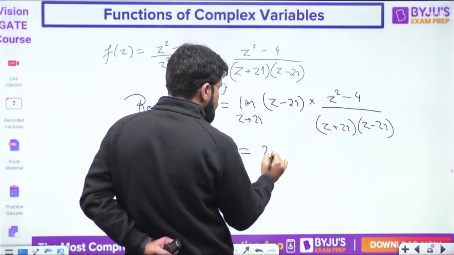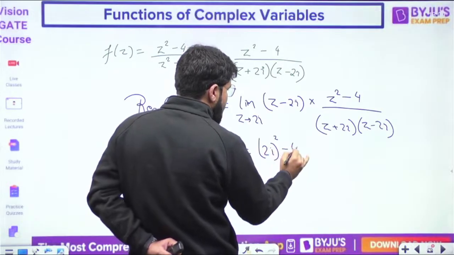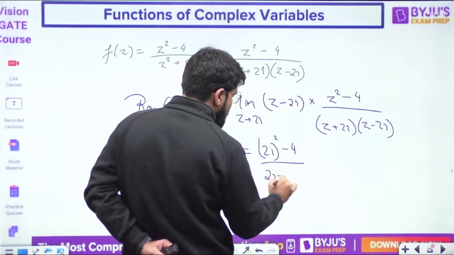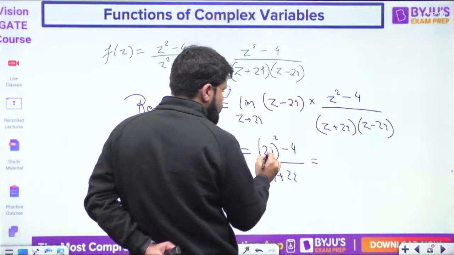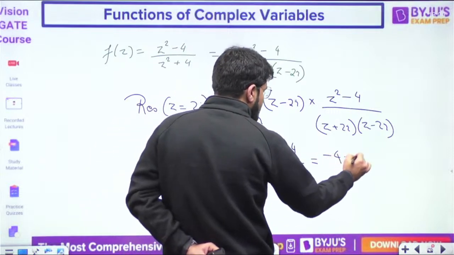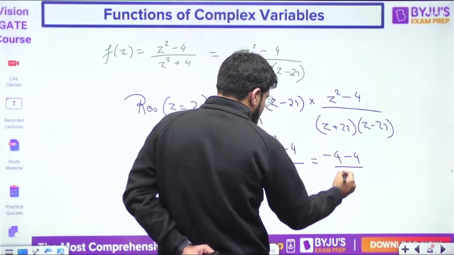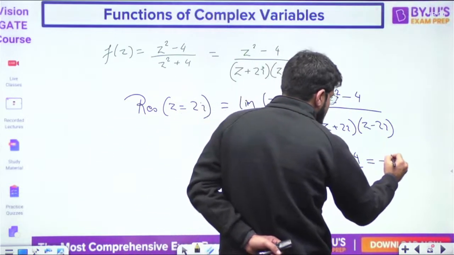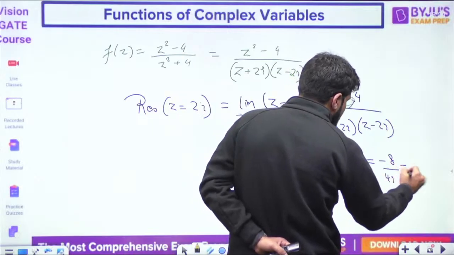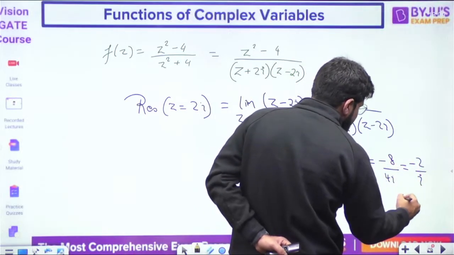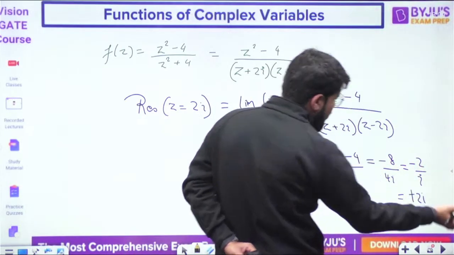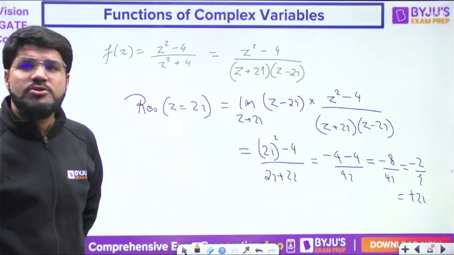Put z tending to 2i. It is going to be (2i square minus 4) upon (2i plus 2i). I square is minus 1, so this becomes minus 4, then upon 4i. So this is minus 8 upon 4i, or minus 2 by i, or basically plus 2i, since 1 upon i is minus i.